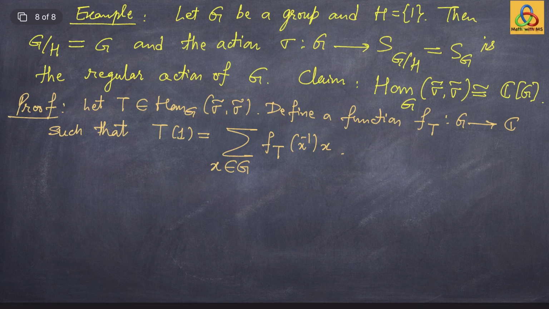Let me explain how you really get this. Since sigma tilde is the permutation representation associated to the regular action, what is the underlying vector space? The underlying vector space for sigma tilde is the vector space whose basis is the group elements. Therefore, any morphism T from sigma tilde to sigma tilde can act on the basis elements, which are the group elements. In particular, it acts on the identity of the group,